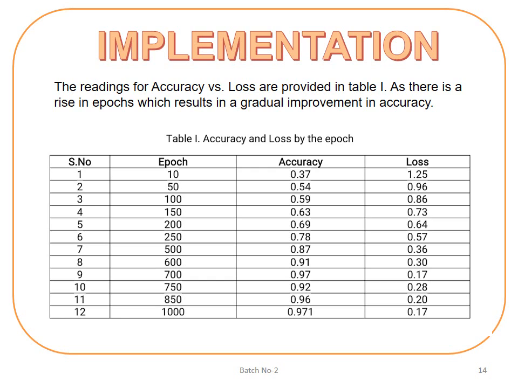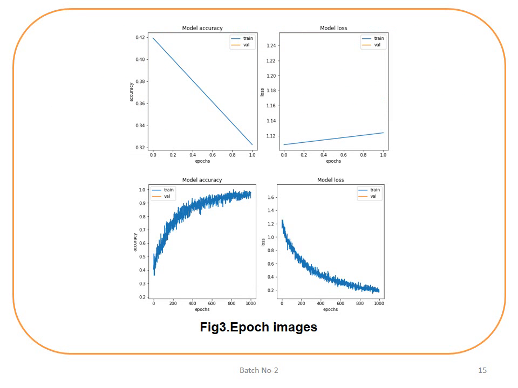The implementation part is the epoch training. So now we are training the epochs. As the value of epoch increases, the accuracy also increases and hence the loss decreases. We have shown 12 values. These graphical images clearly represent that the loss decreases when the epoch values increase, which means accuracy is increased.